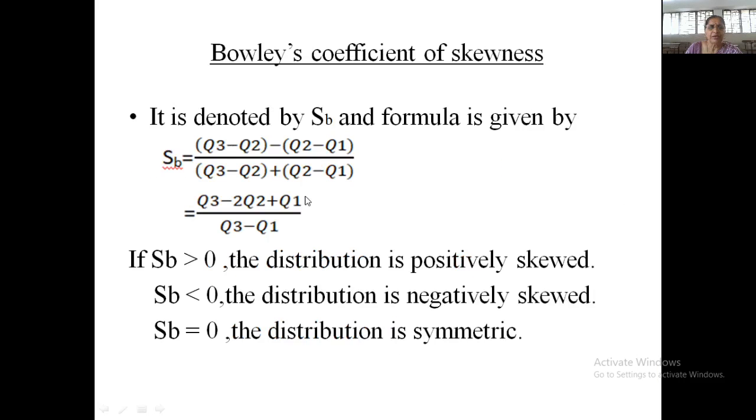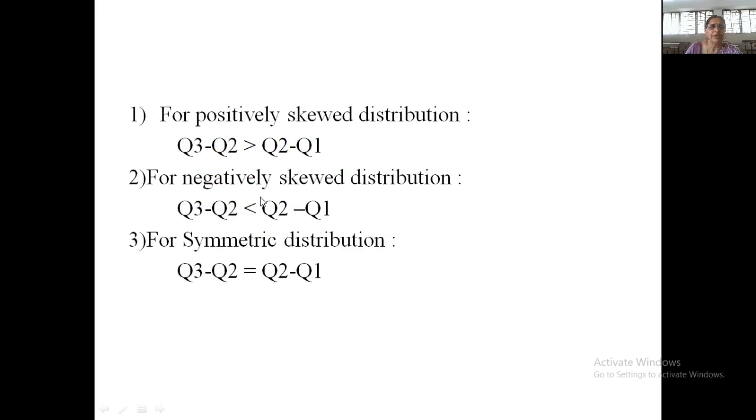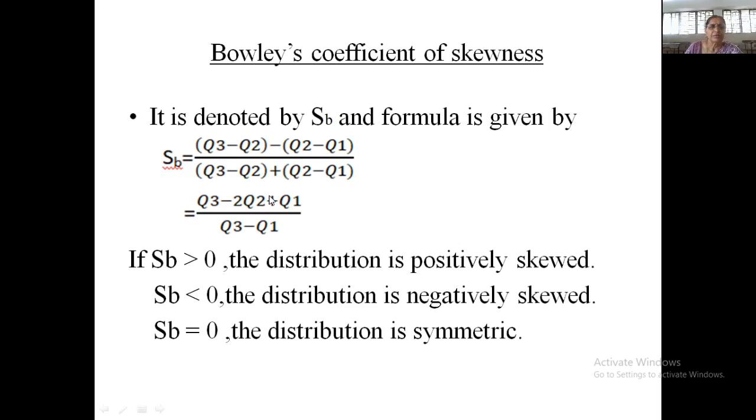So in this way, we can define Bowley's coefficient of skewness, which is given by these distances: Q3 minus Q2 minus Q2 minus Q1, upon Q3 minus Q1, which is the measure called quartile deviation. So when Q3 minus Q2 is exactly equal to Q2 minus Q1, then we know that the distribution is symmetric, because Q1 and Q3 are equidistant from Q2.